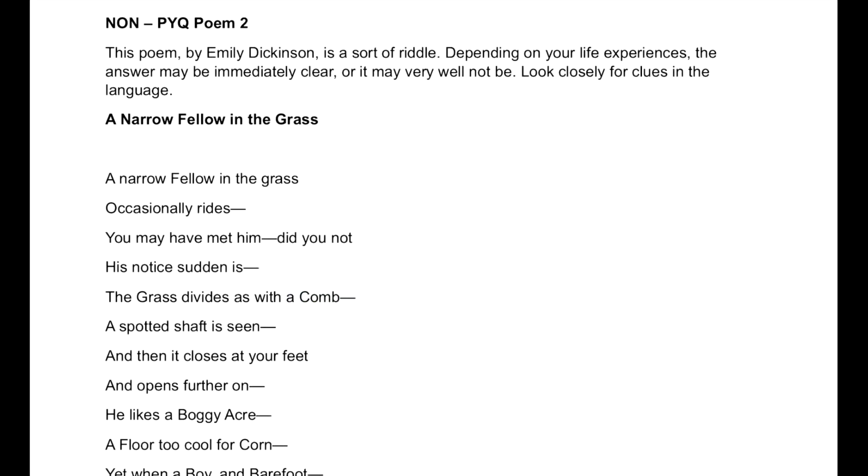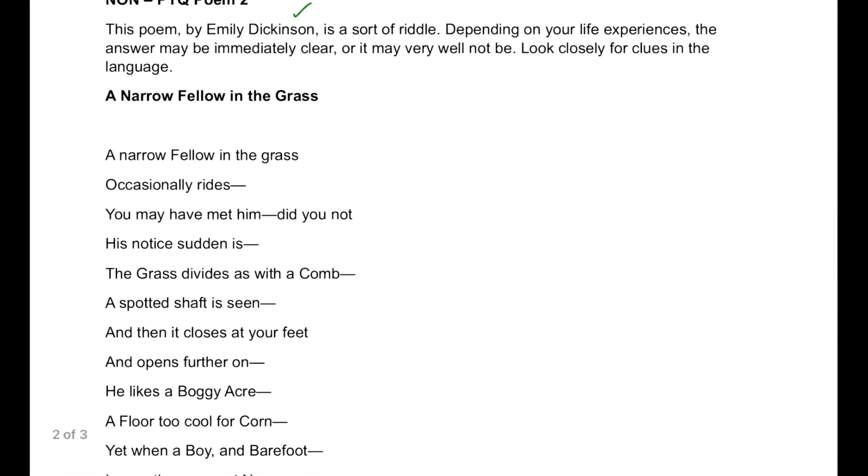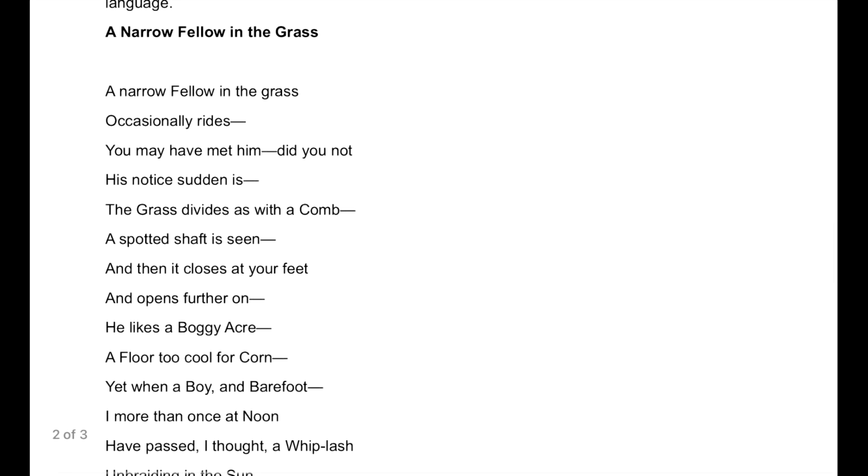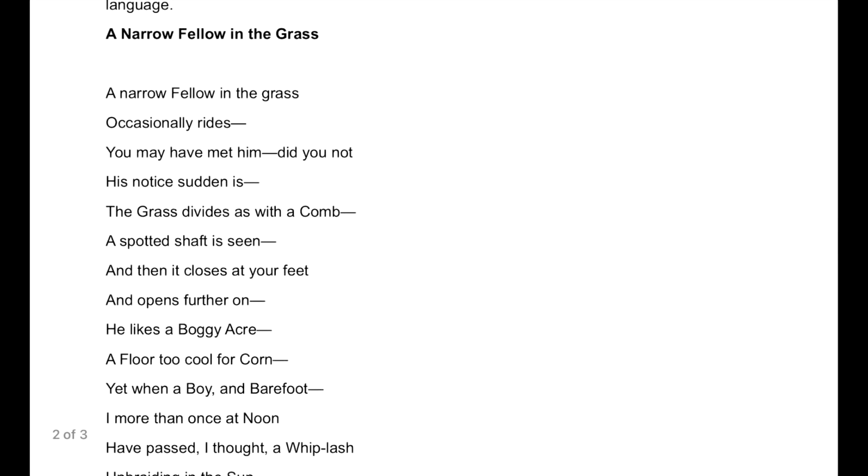Okay, so here we start with another poem of Emily Dickinson. I have given you an explanation; you might find that these kinds of things don't really come directly, but let's see. It's slightly interesting because you have to identify something over here. You have to identify the main context only. The name is Narrow Fellow in the Grass. Okay, who is this narrow fellow? We'll understand by reading the poem.